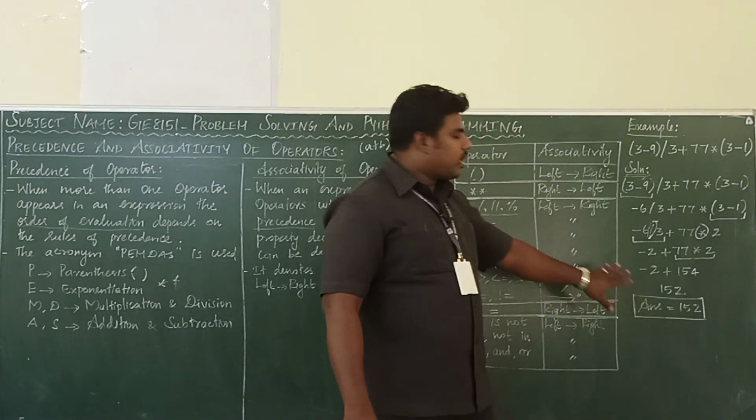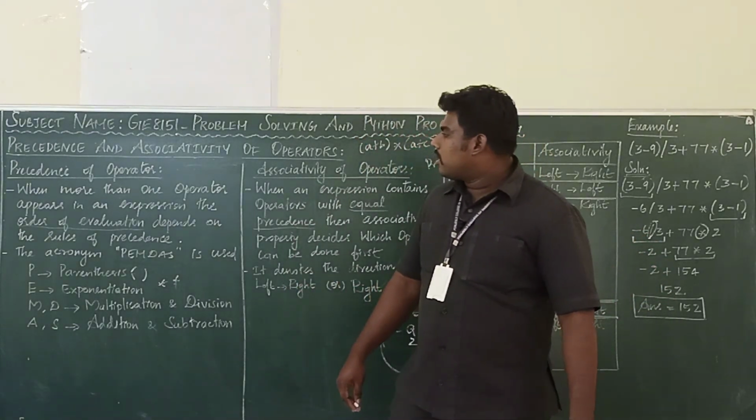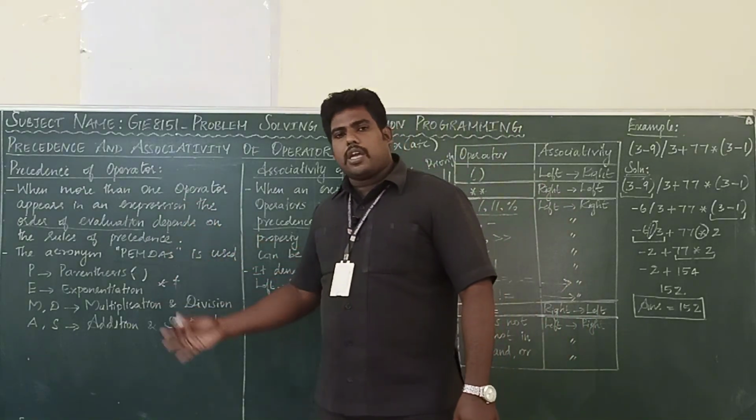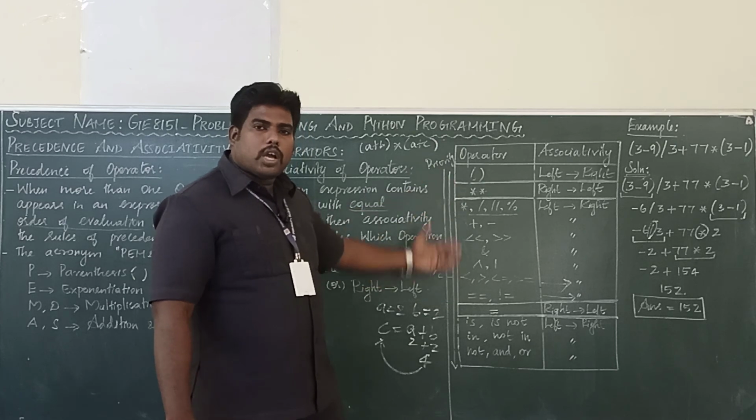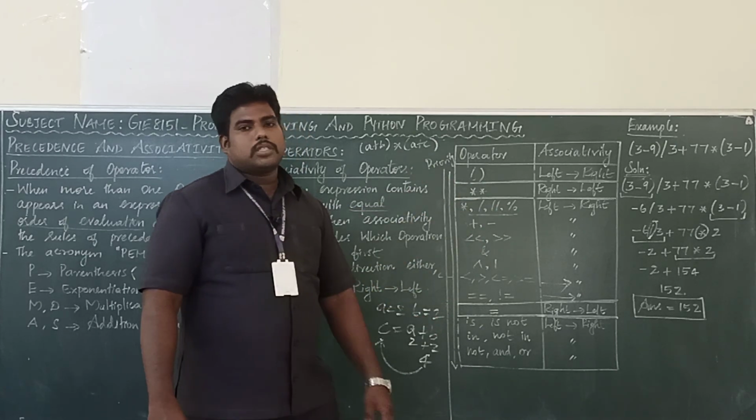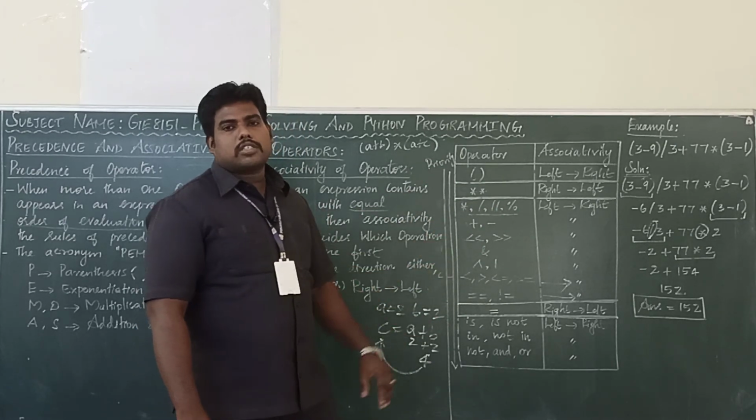Okay, all of you got it? So what are the things we discussed? What is associativity, what is precedence, and the priority order of the operators, and one example. I hope you understand these concepts, students.